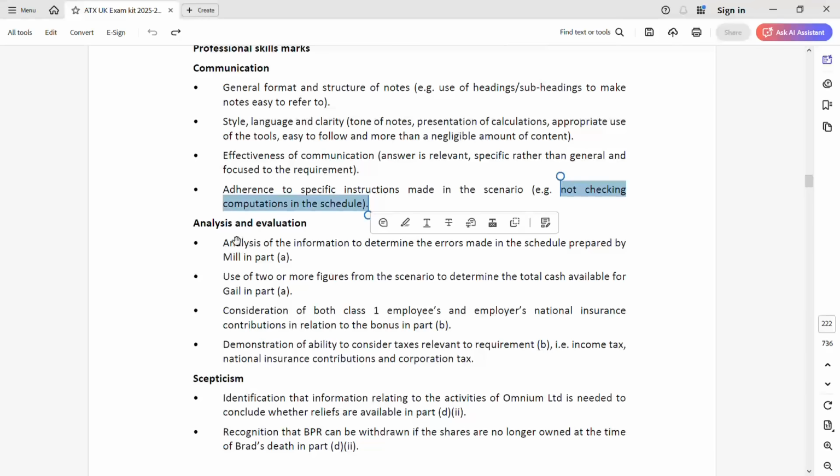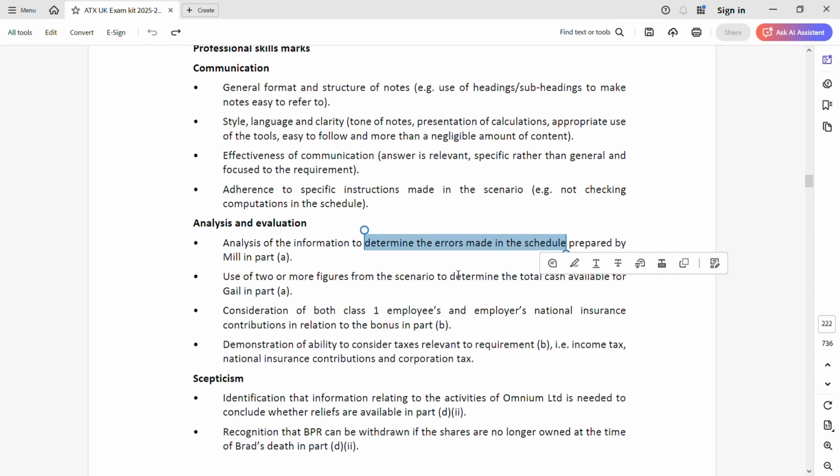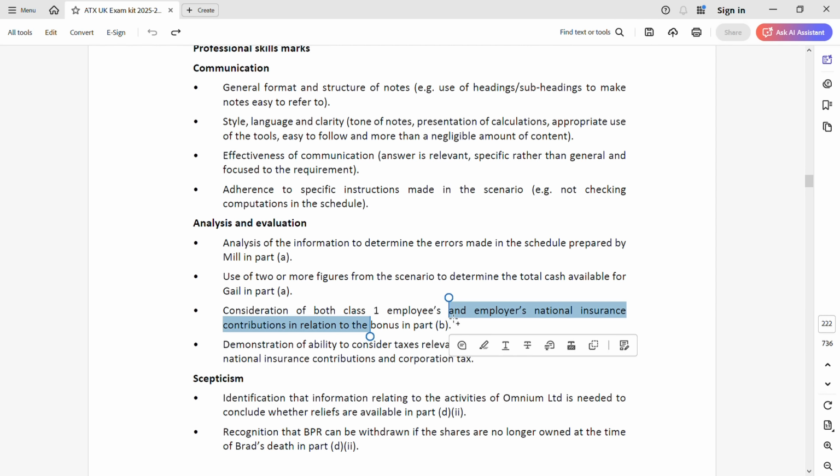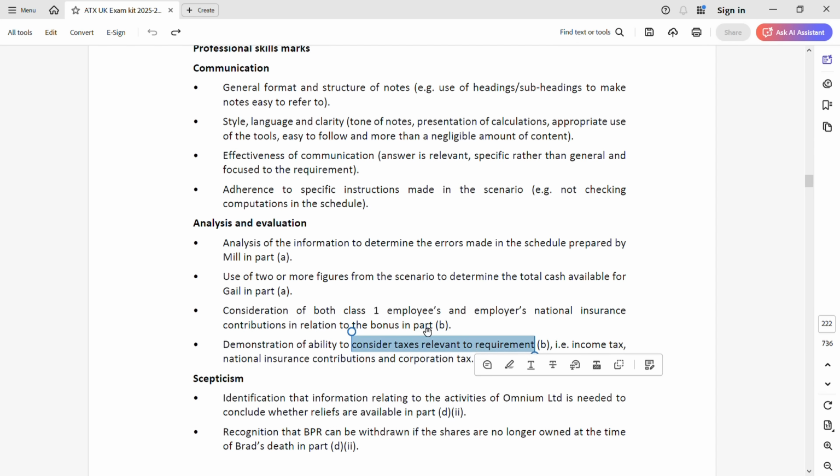Next, analysis and evaluation skill, how you'll be marked. Are you using the schedule to determine the error? Then are you using two or more figures from the scenario to determine the total cash? Then are you considering class 1 employer's and employee's NIC? That is in part B regarding the bonus. So basically, when you are accumulating pieces of information from one place to another, that is the analysis you are doing. You're evaluating and analyzing. And also you're demonstrating the ability to consider other taxes relevant to part B: income tax, NIC, and corporation tax.